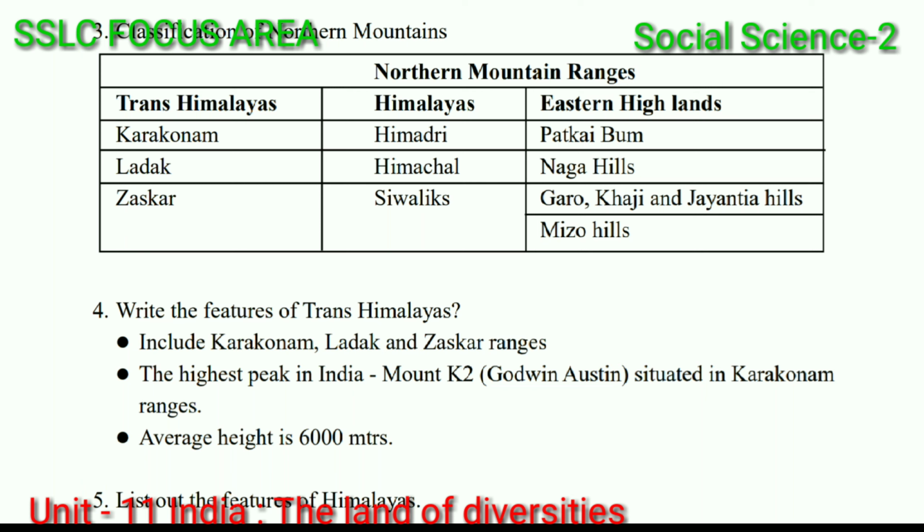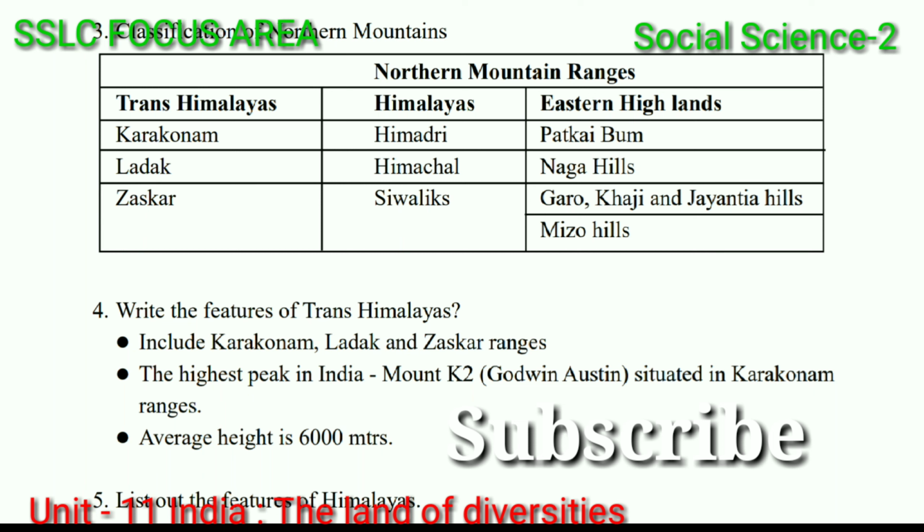Trans-Himalaya is divided again into 3: Karakoram, Ladakh, Zaskar. And Himalaya is again divided into 3: Himadri, Himachal and Sivalik. In the case of Eastern Highlands: Patkai Bum, Naga Hills, Garo, Khasi and Jaintia Hills, Mizo Hills. These are the classification of northern mountain ranges.